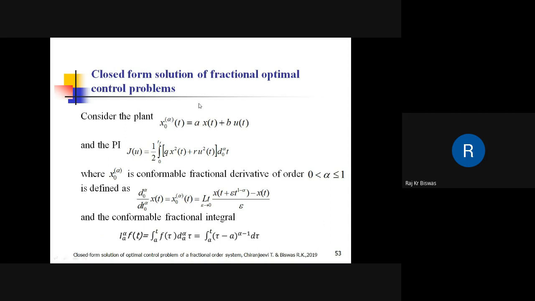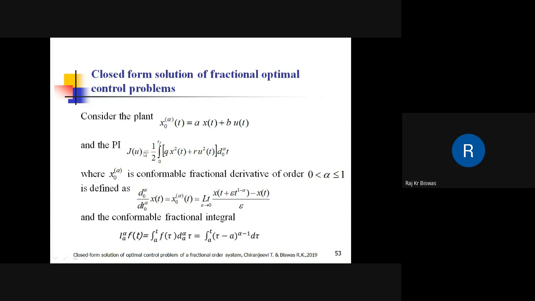Okay, so in earlier slides, we talked about open loop solution of fractional optimal control problem. Okay, so here one closed form solution is presented. Here this is the plant dynamics, and the derivative is taken as a conformable fractional derivative, right? So this is the definition already discussed, conformable fractional derivative, and the order of the derivative is taken between 0 and 1.